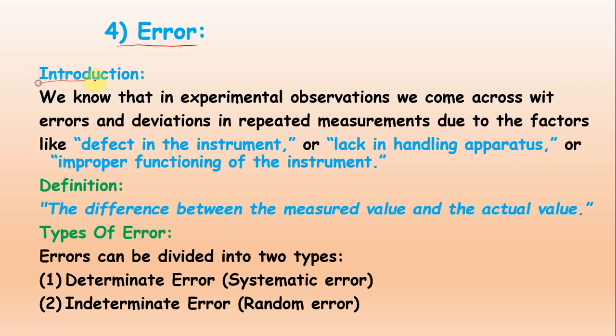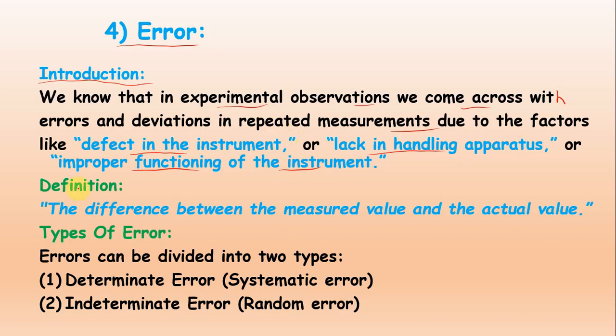In the introduction, what you people have to understand is that in experimental observations we come across errors and deviations in repeated measurements due to some factors like defect in the instrument, lack of skill in handling the apparatus, or improper functioning of the instrument. Through these factors there is a change in the reading, a change in the measurement observed when we perform any experiment.